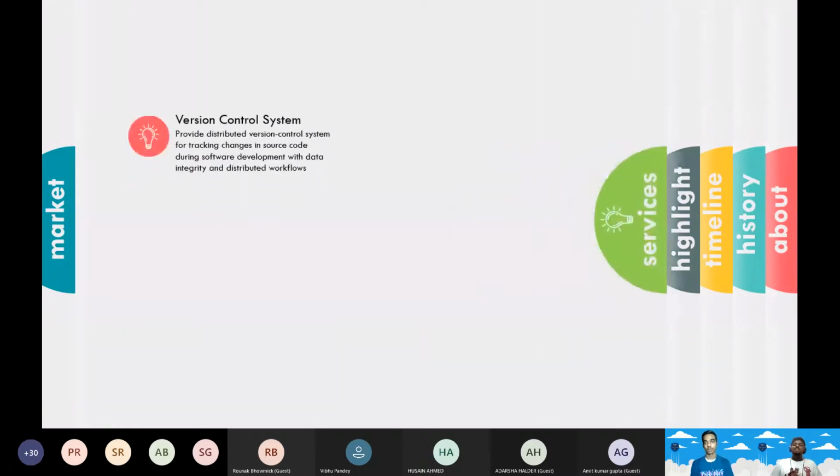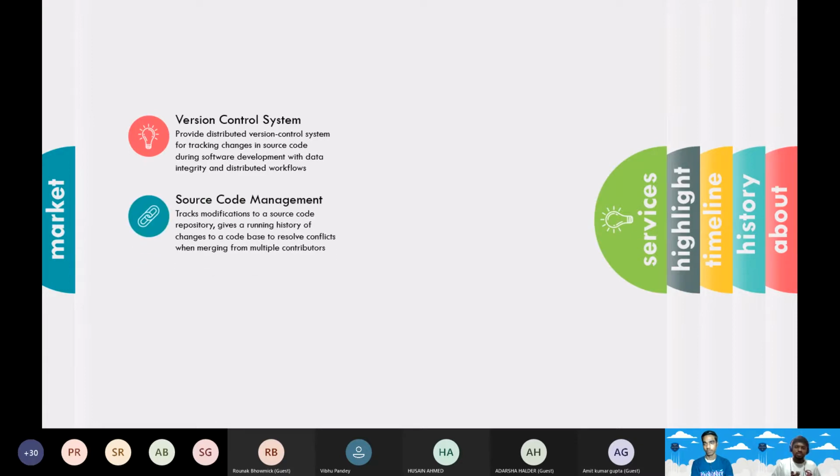Now look at the services GitHub provides. First of all, the version control system that I already mentioned. It provides a distributed version control system. Many of us can contribute and collaborate on GitHub and control the versions: the first version, the second version, the initial version, the final version. We can control what changes were made at different times. We can control the version control system.